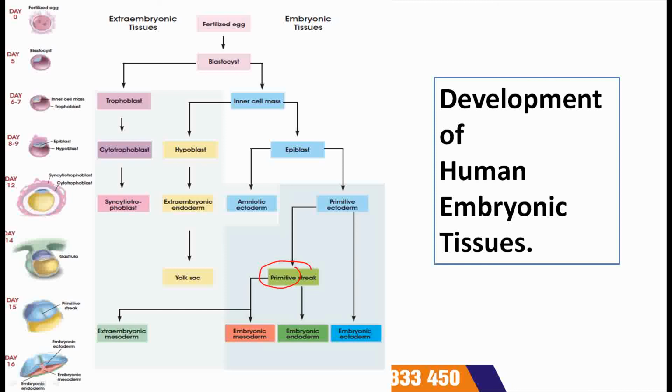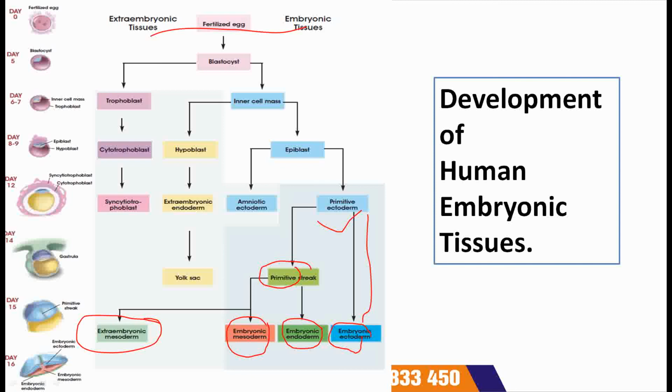This primitive streak will further differentiate into embryonic endoderm and embryonic mesoderm. While you can see primitive ectoderm directly forms embryonic ectoderm. This primitive streak also forms extra embryonic mesoderm.